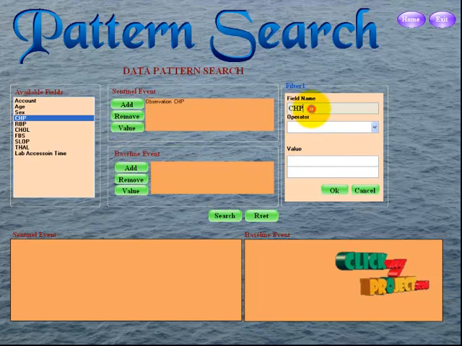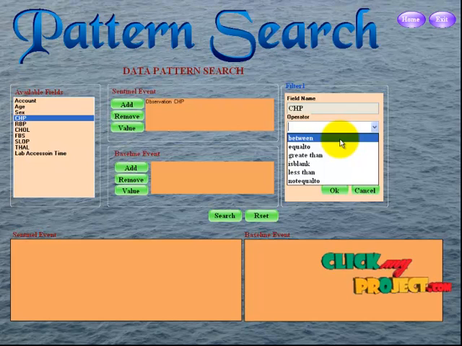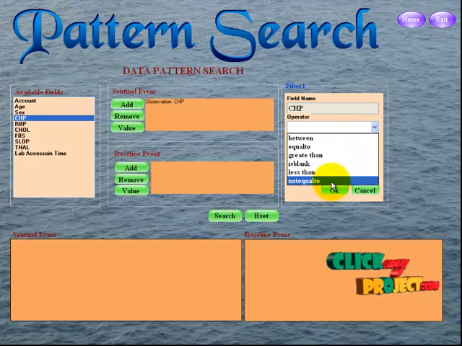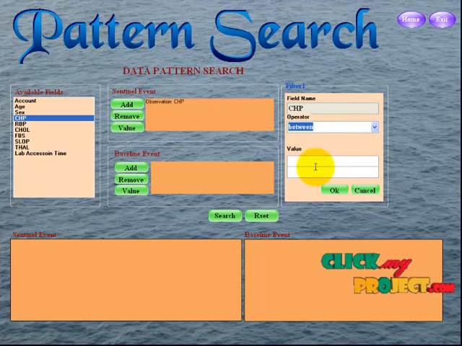The field is CHP. Check the CHP field. We have selected the CHP. The CHP field is read only. Then we have the operators. These are the searching operators: between, equal to, greater than, is blank, less than, not equal to. We have now taken the between value.